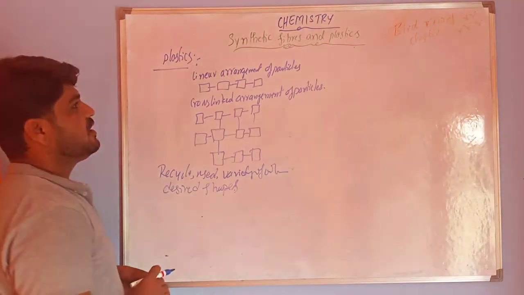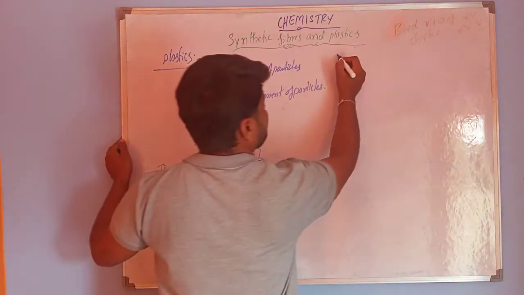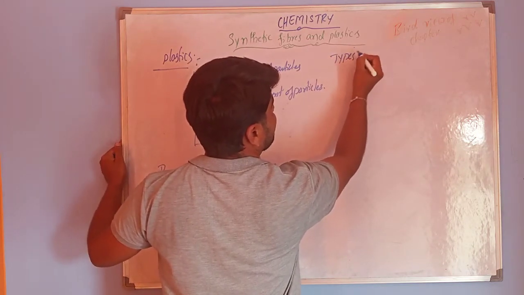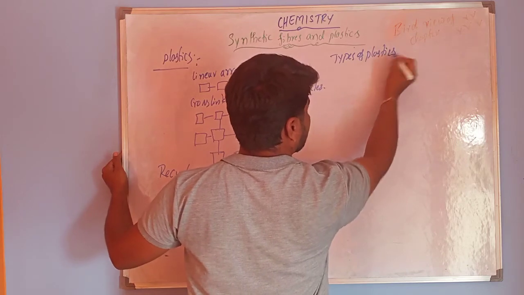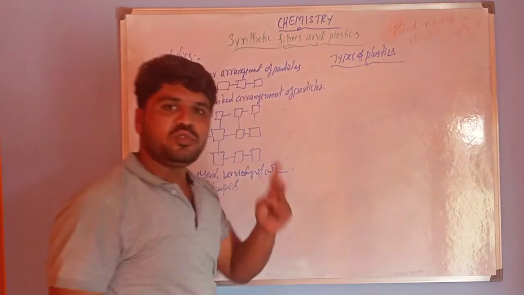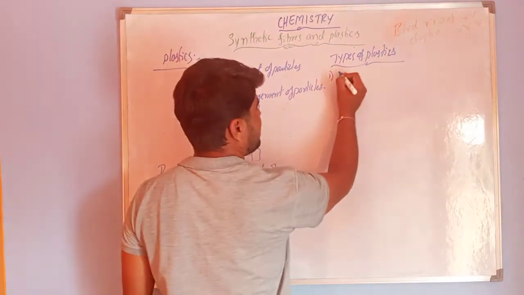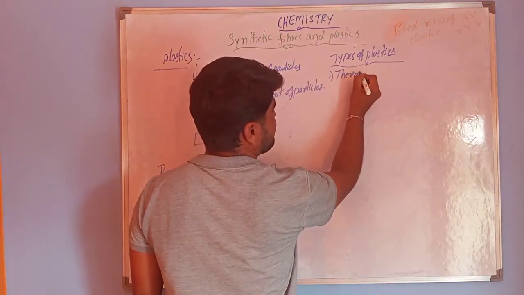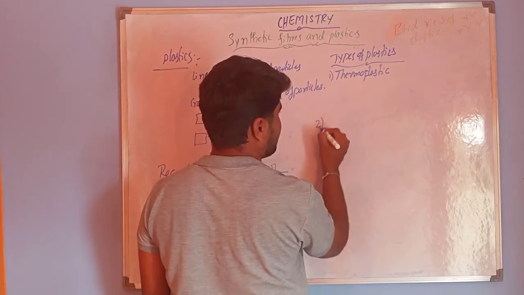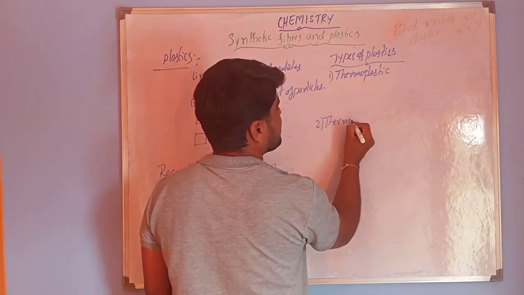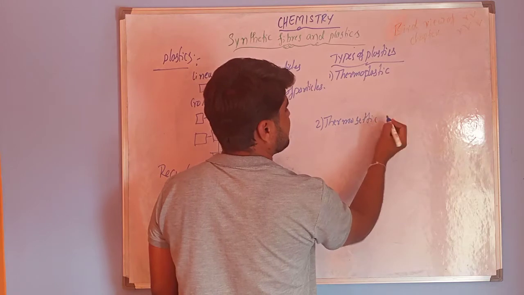So next is types of plastics. We have two types of plastics. The first one is thermoplastic, right? The second one is thermosetting plastic.